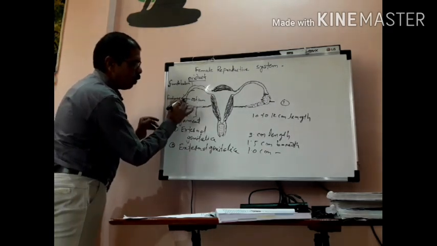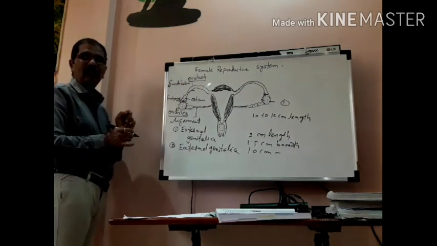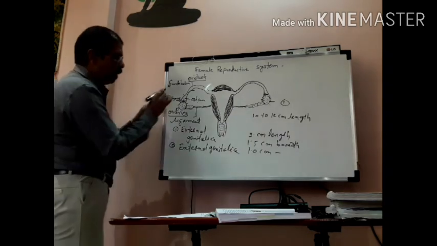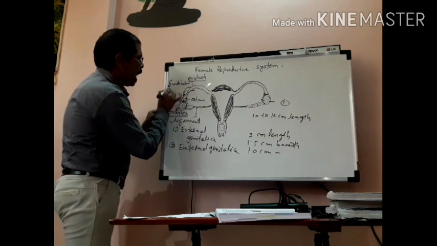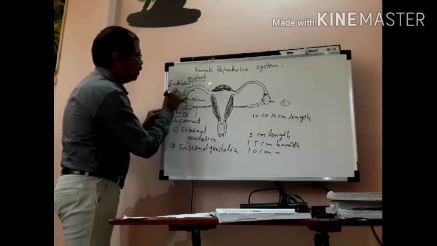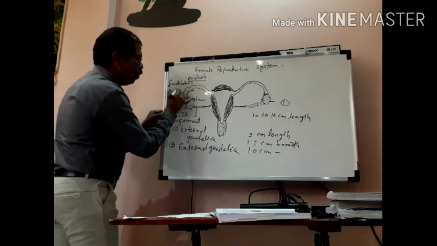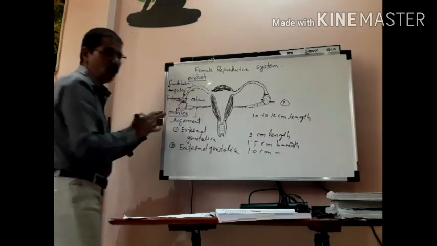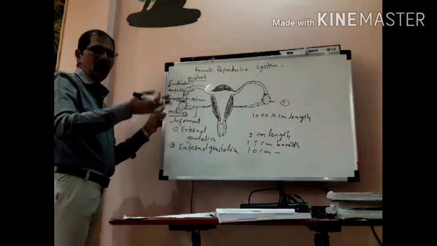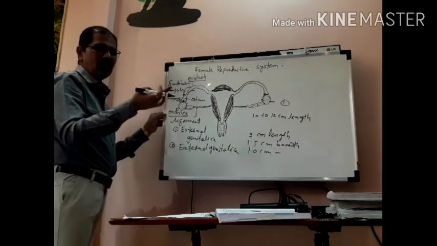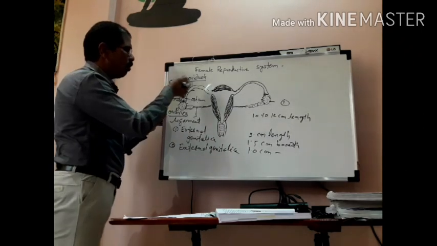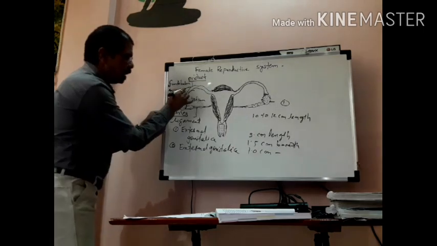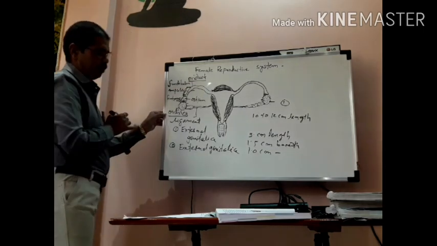Ostium means the opening part of the oviduct. Then the next part, this part, is called the ampulla. You may know the pronunciation; you say whatever, ampulla or ampulla.